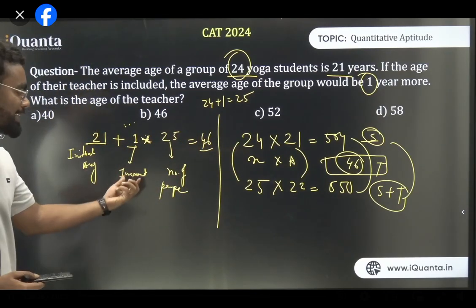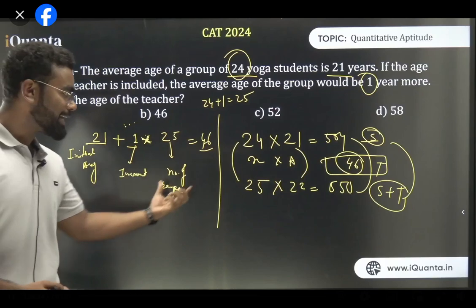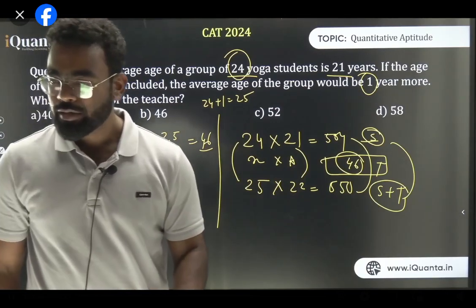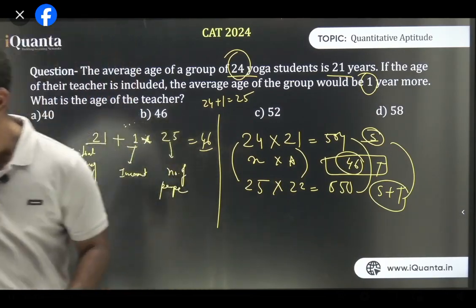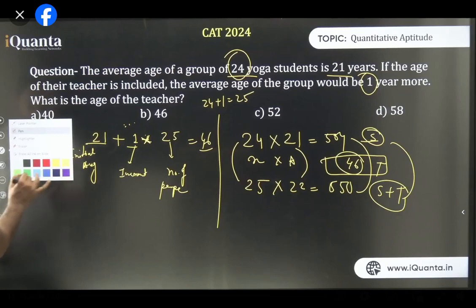Initial average plus 1 increment into the total number of people, which is the sum of increment. That will give you answer 46. Is it clear? और एक दूं, एक एग्जांपल सेम टाइप का देख लो. सेम टाइप का और एग्जांपल देता हूं मैं. इसको थोड़ा चेंज कर देता हूं.